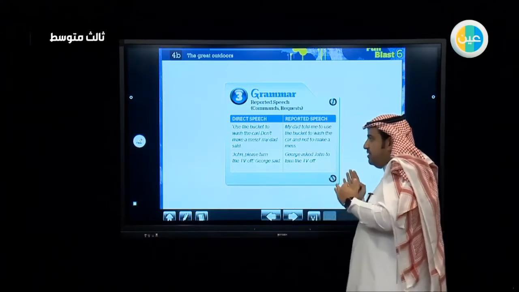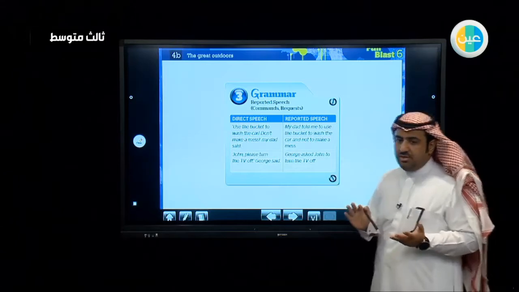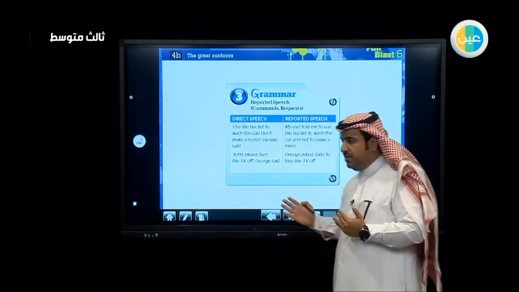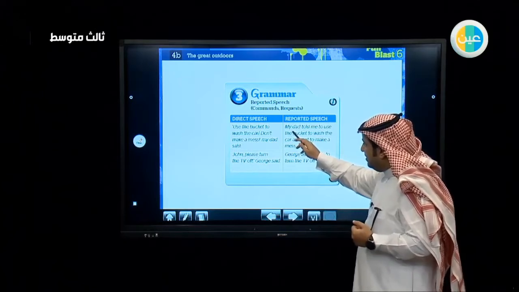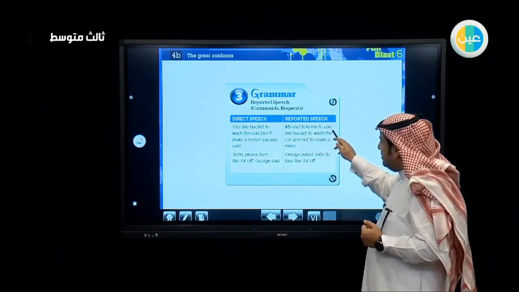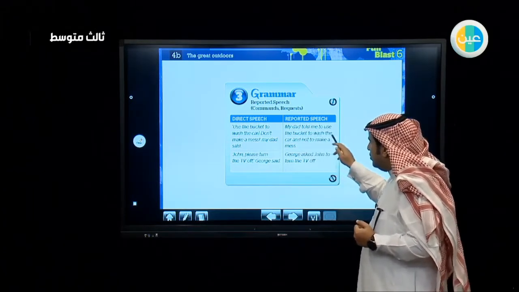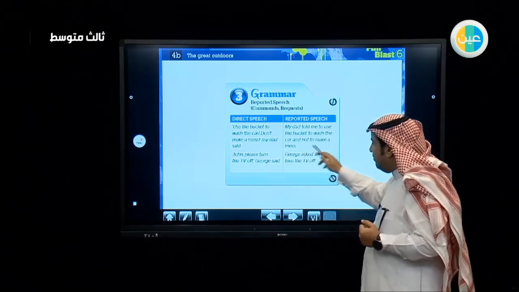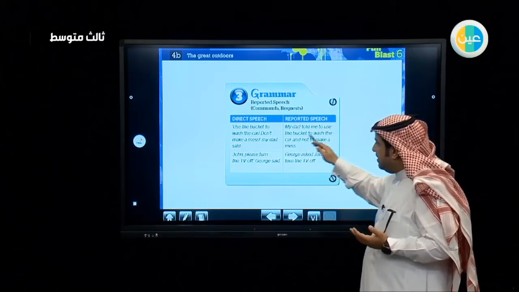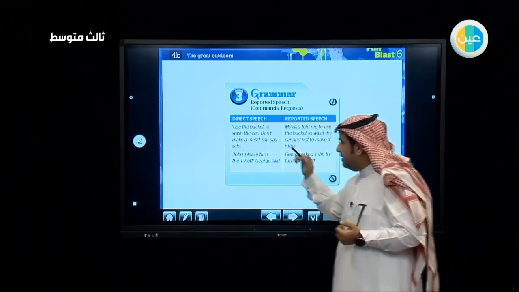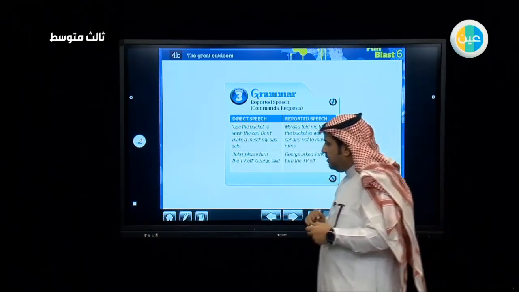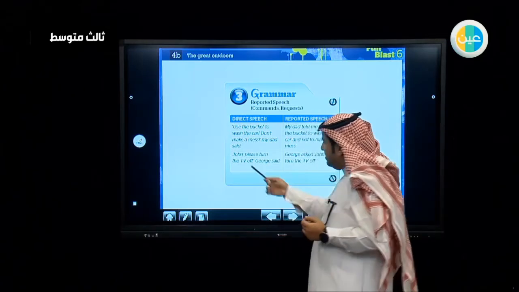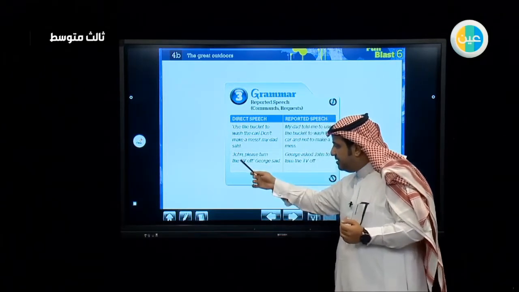When we report this speech, some changes might be applicable on the sentence. Like if you look at this sentence, my dad told me to use the bucket to wash the car and not to make a mess. As you can see, there are no quotation marks like in this sentence, and some changes have been applied on this sentence. The same happens to this sentence.